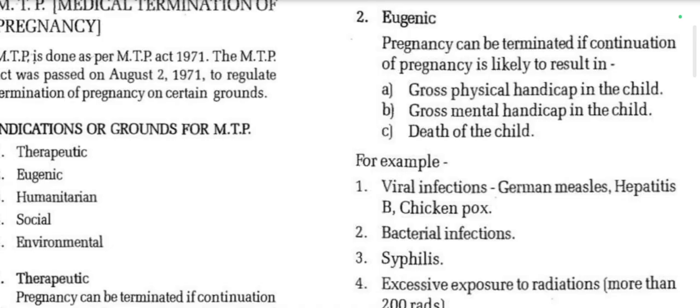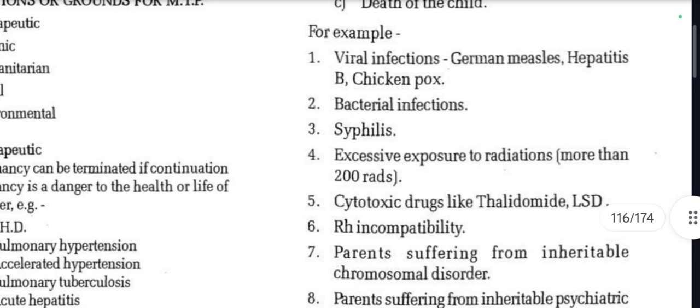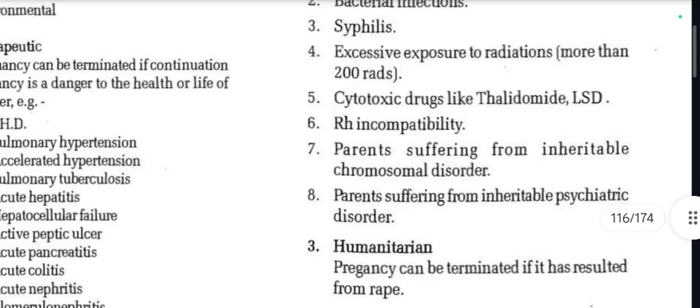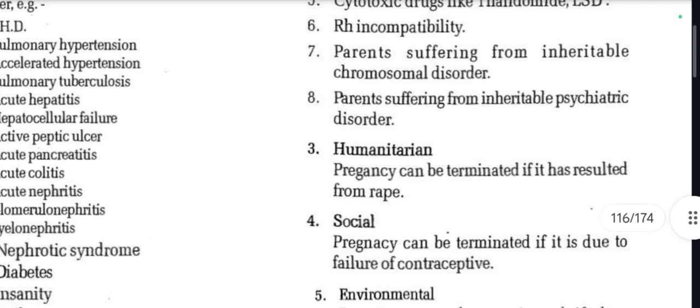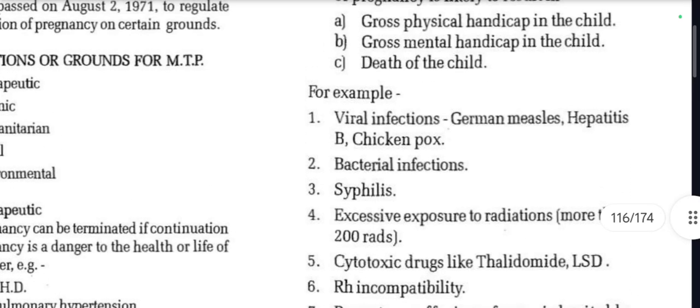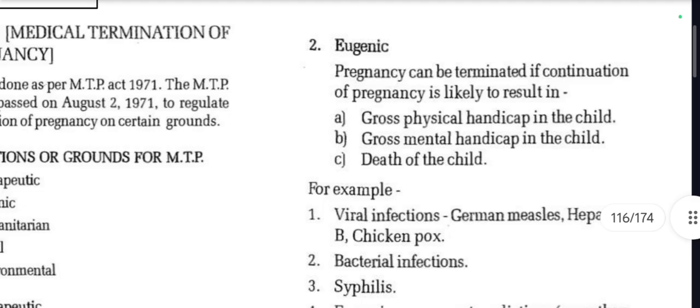So eugenic means beneficial to the child, which means if there is any harm which is going to be caused after delivery to the child, then we can terminate the pregnancy. For example, viral infections like German measles, hepatitis B, chickenpox, bacterial infections, syphilis, excessive exposure to radiations, cytotoxic drugs like thalidomide, LSD, RH incompatibility, parents suffering from inheritable chromosomal disorders, parents suffering from inheritable psychiatric disorders. These are the grounds of your eugenic indication.